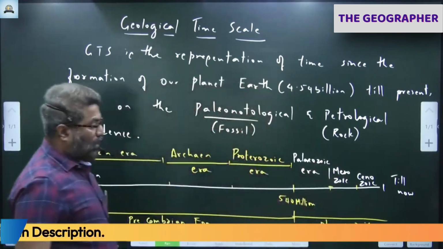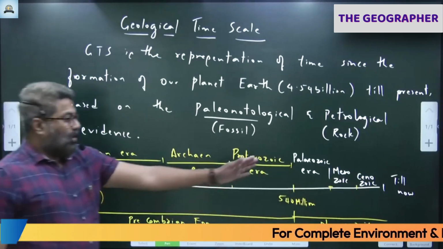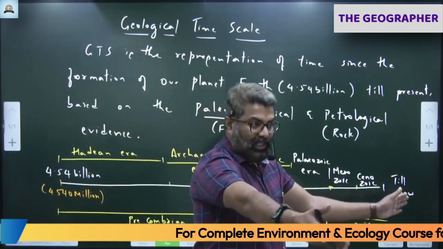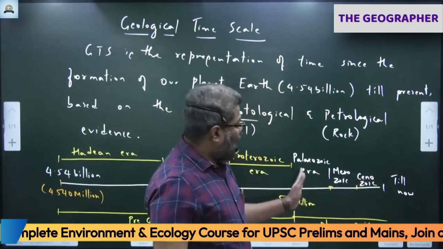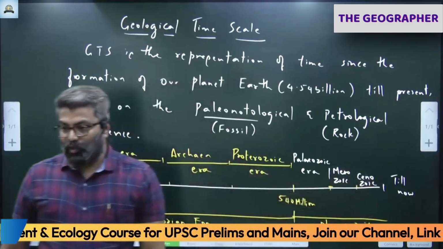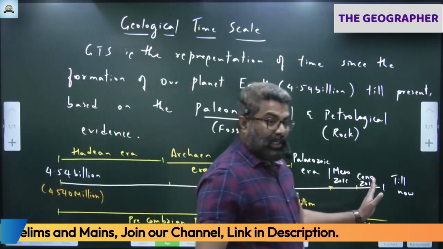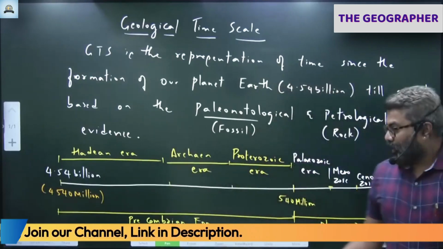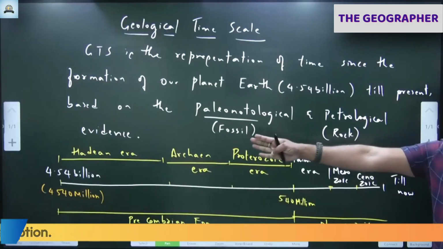I don't have space, so you write like that. Paleo means old, Meso means middle, Ceno means recent. We are in the most recent now, the Cenozoic era.